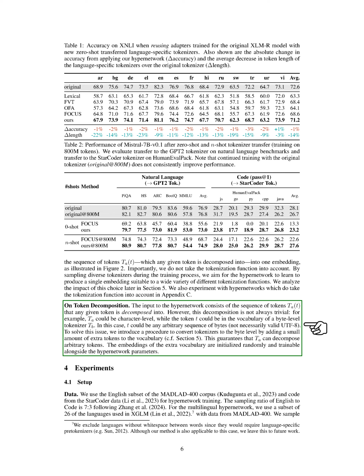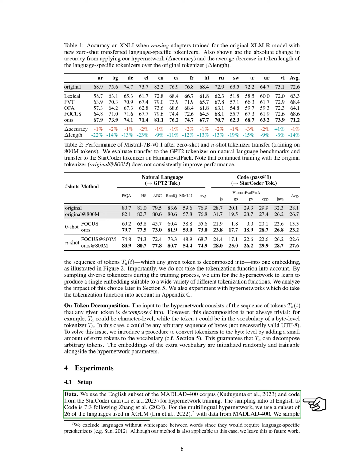To address this, we introduce a method to convert tokenizers to the byte level by adding extra tokens to the vocabulary. This ensures that t_a can decompose any tokens. The embeddings of the extra vocabulary are initialized randomly and trained along with the hypernetwork parameters.